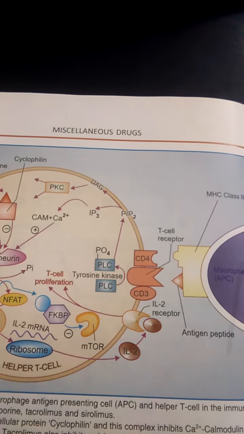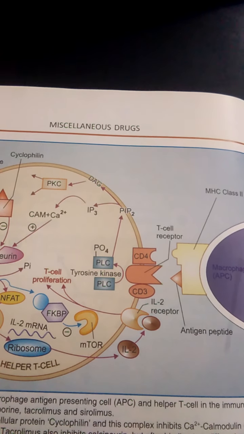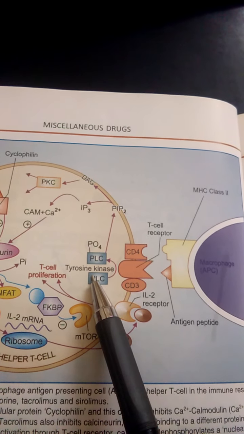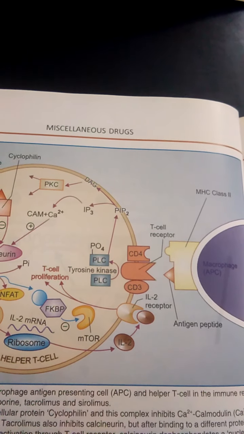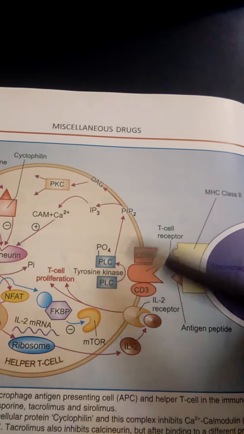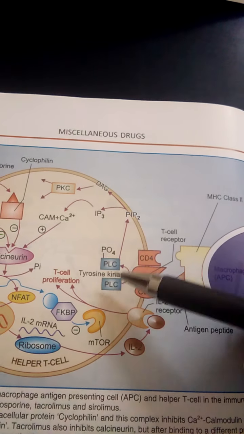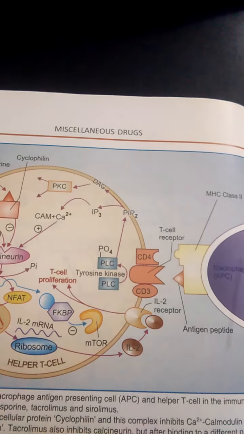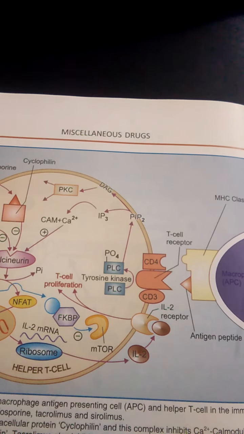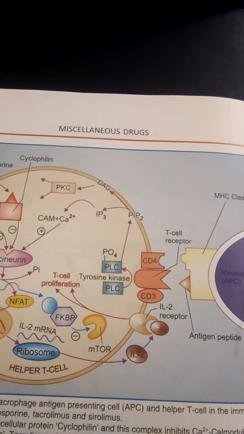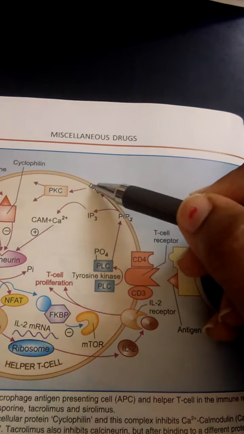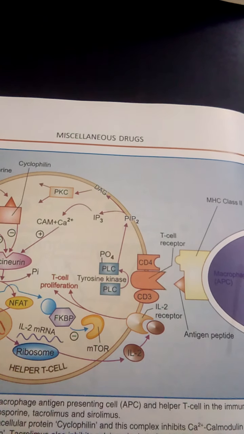The T cell then undergoes phosphorylation of PIP2, phosphatidyl inositol biphosphate. It mainly stimulates the G protein coupled receptor mechanism, which stimulates the DAG pathway, the diacyl glycerol pathway.